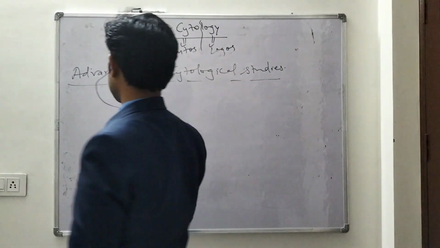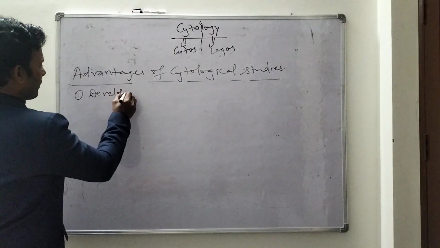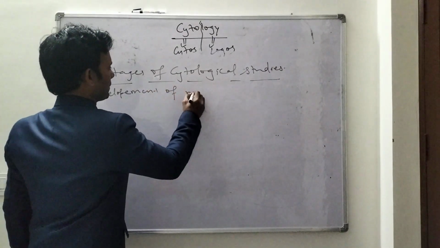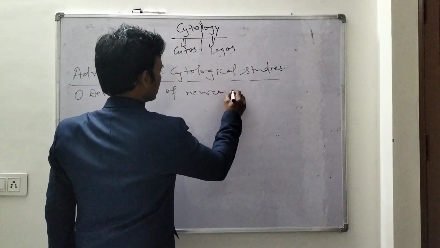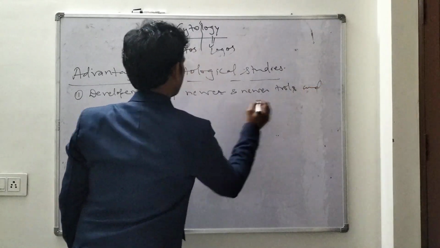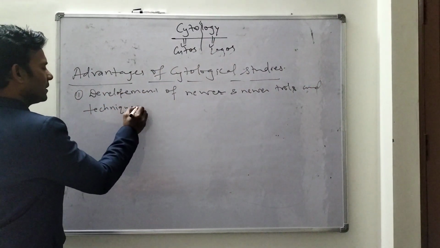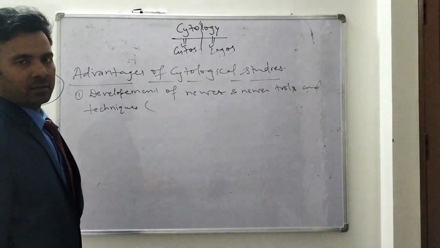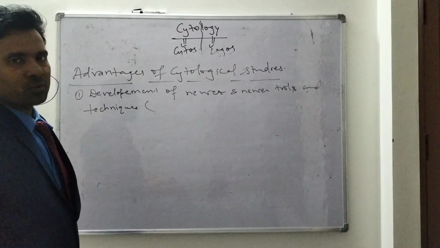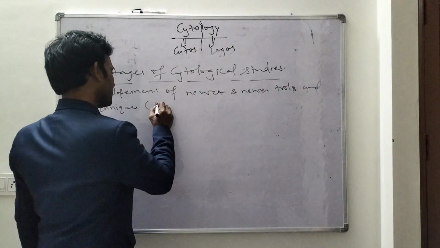Then the first advantage was the development of newer and newer tools and techniques. And in this case, the most important tool developed was the microscope, right? Microscope.